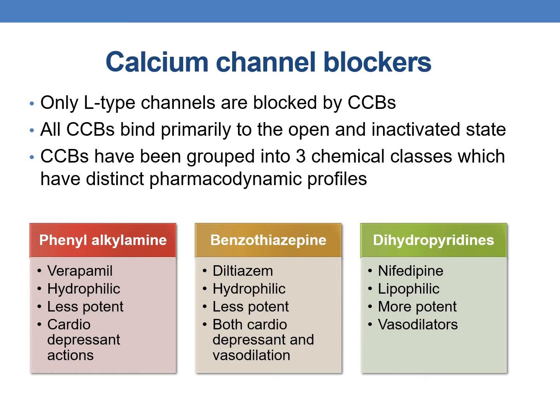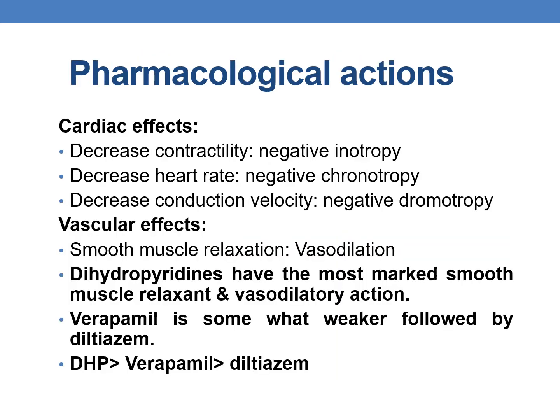The next category is benzodiazepines. Example is diltiazem. It is hydrophilic, less potent, and both cardiodepressant and vasodilatory effects are seen with diltiazem. Finally, dihydropyridines. The prototype drug is nifedipine. It is lipophilic, more potent, and it exerts mainly vasodilatory effects.